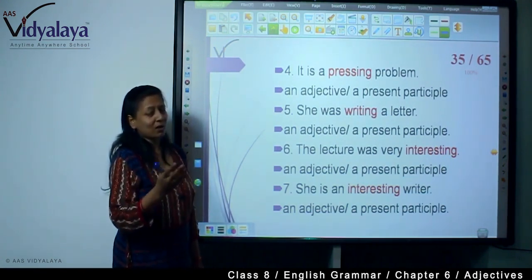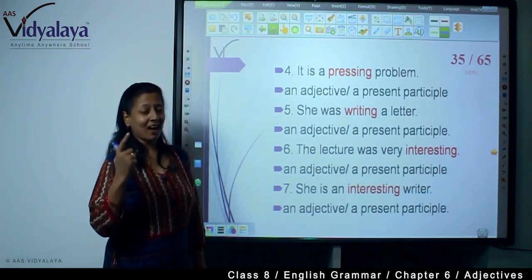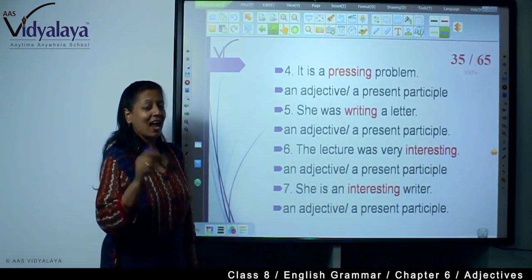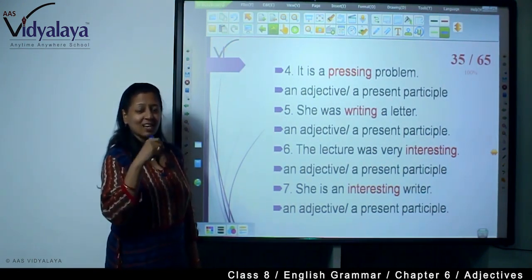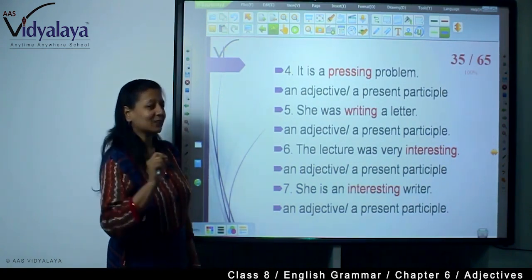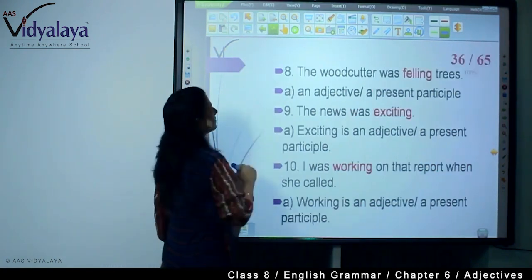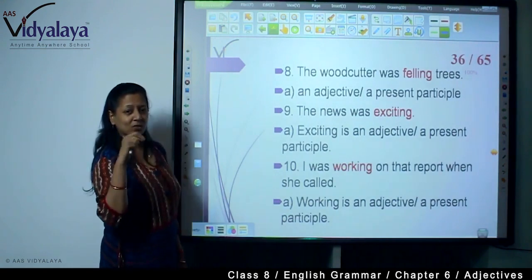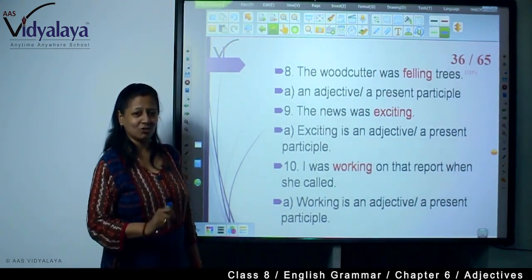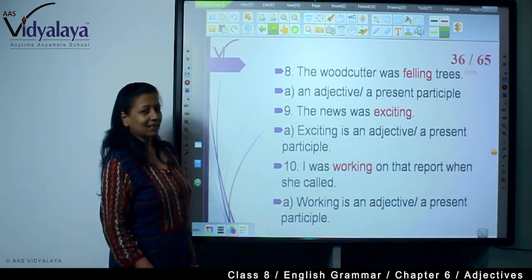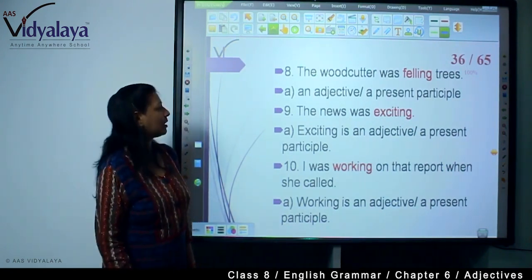If it is after the noun or pronoun, where an -ed or -ing word is there, it is a present participle, which is a continuous tense. It's a tense, right? For the present participle, we use the verb form, with -ing in that continuous form.